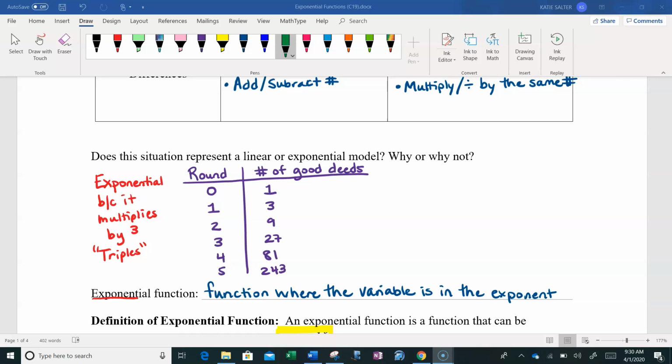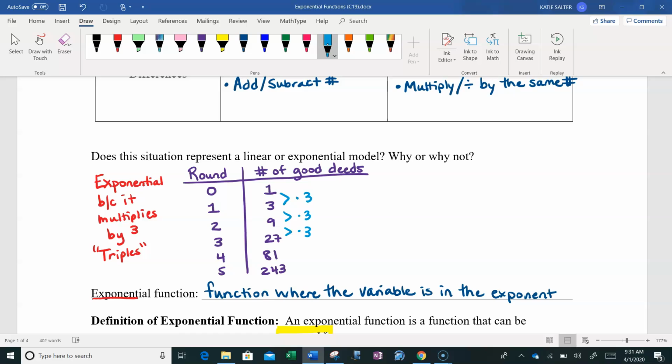We can see here that the y-intercept is 1 because we call this round 0, because when he starts this, he's the first person who starts it, and none of the deeds have happened yet. Someone doesn't do a good deed for him. He starts it. So that's that initial value or y-intercept. And the pattern is that it multiplies by 3 times 3 times 3 times 3.